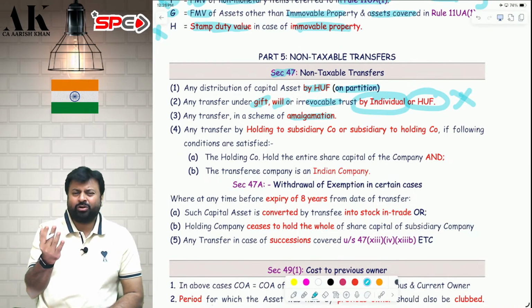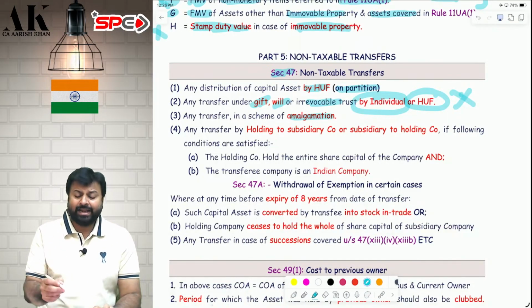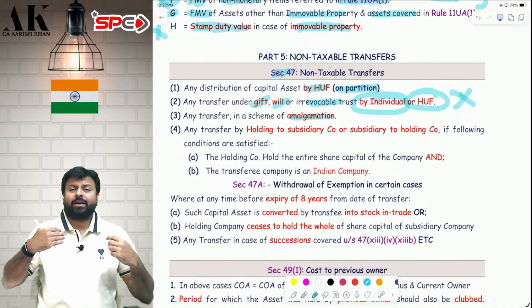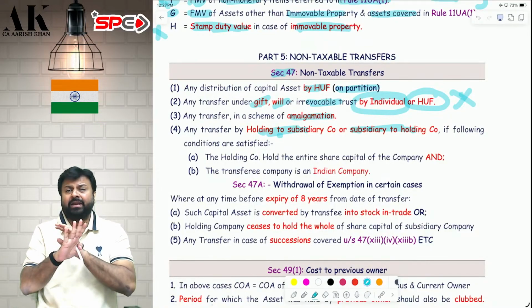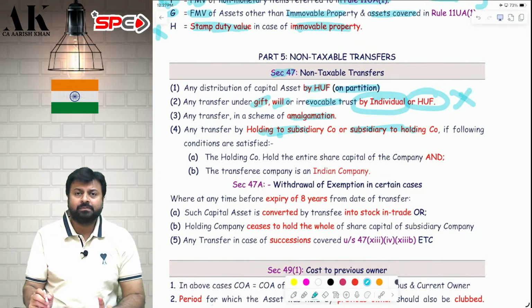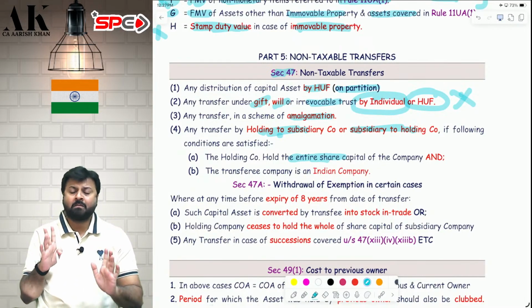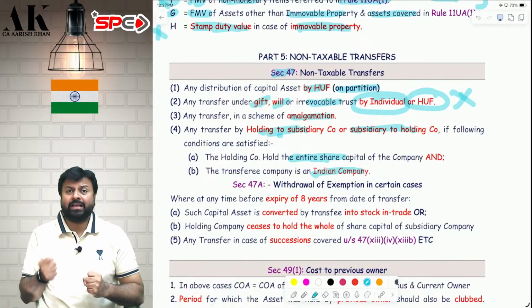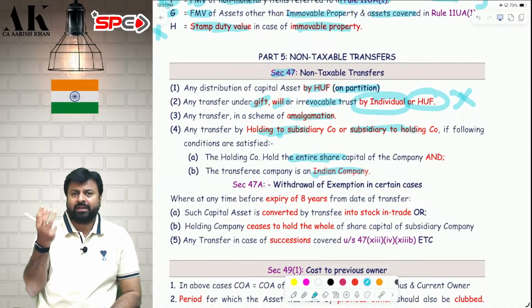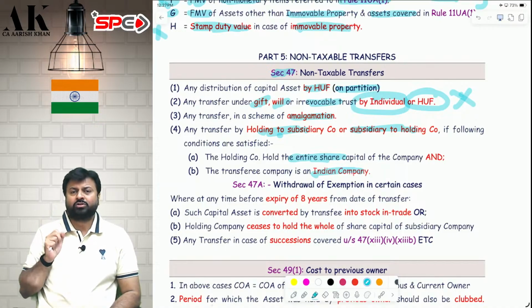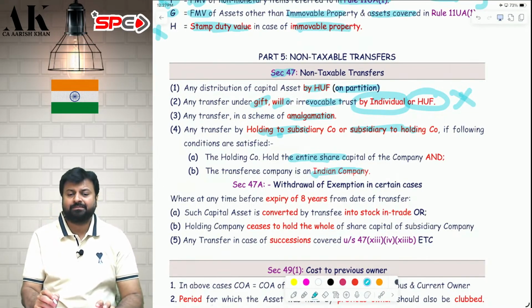Next, amalgamation, I will talk about that later in detail in today's session only. Next, if an asset is given by holding company to subsidiary company, or if an asset is given by subsidiary company to holding company, it is fully exempt subject to two conditions. First of all, the holding subsidiary relationship has to be 100% holding subsidiary. Second, the recipient company has to be Indian company. If a holding is giving to subsidiary, then subsidiary should be Indian company, and if the subsidiary is giving to holding, then the holding should be Indian company. If the recipient is Indian company, only then this benefit is available.